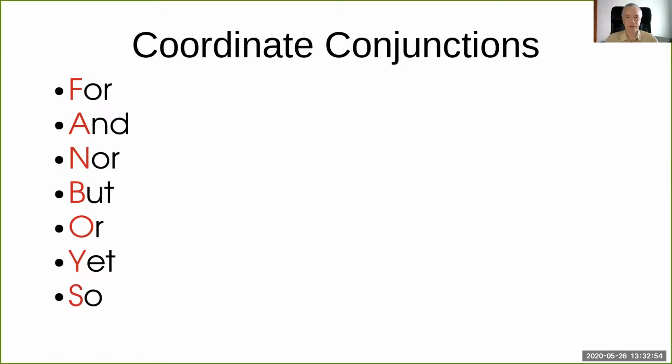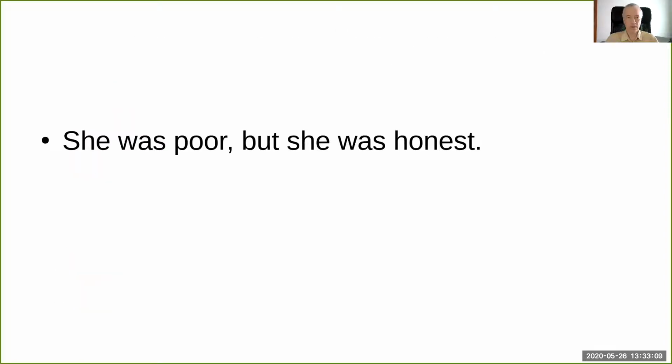As you may remember, if you watched the last episode, this spells fanboys. It's the smallest set of linking words. They're all very short. There are only 7 of them. And they're pretty straightforward. So here's some examples of coordinate conjunctions linking two clauses or sentences.